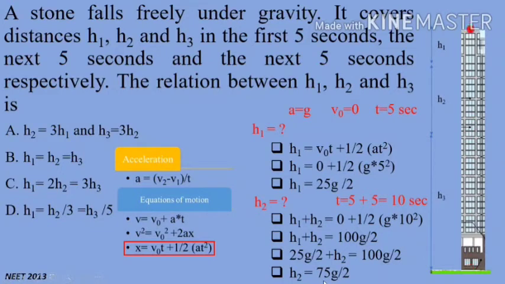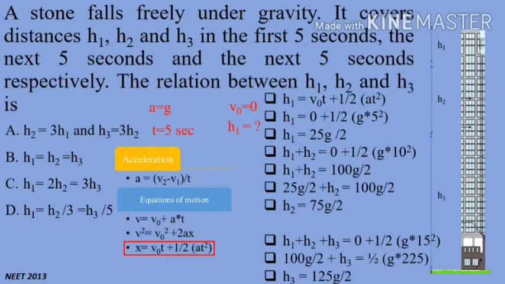The steps are given, you can see all the steps in detail, you will understand. Similarly, for calculating the value for h3, we can use the time equal to 15 seconds. Here the time for h1 plus h2 plus h3, total distance, will be 15 seconds. h1 plus h2 is 100g by 2 and half of g into 225, that is the square of 15.